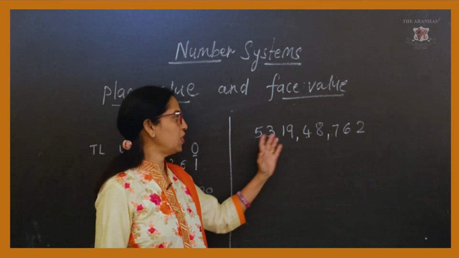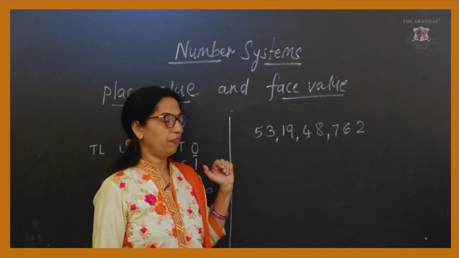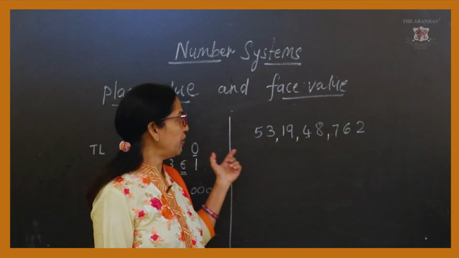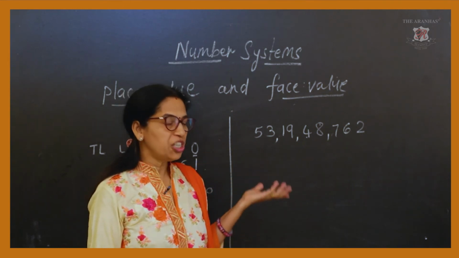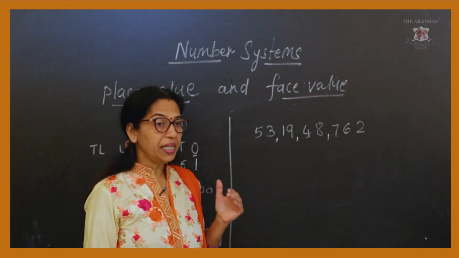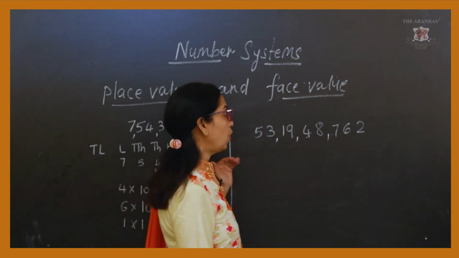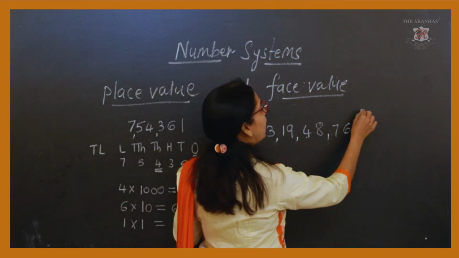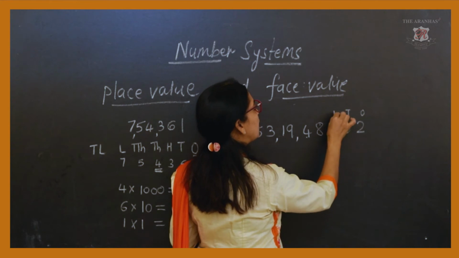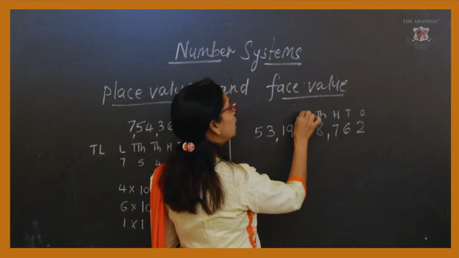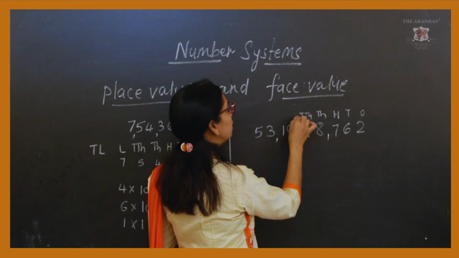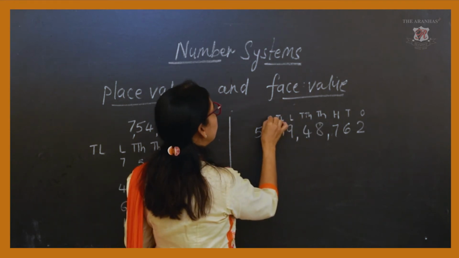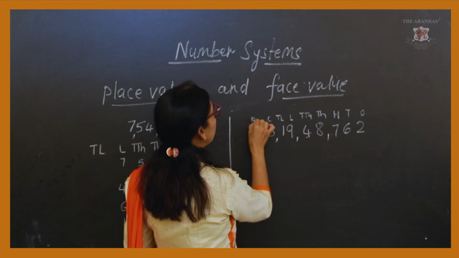Suppose we have such a large number with us and you are asked to read it. Similarly, by the Indian method of place value, we will again write this as ones, tens, hundreds, thousand, 10,000, lakh, 10 lakh, then comes crore, 10 crores.